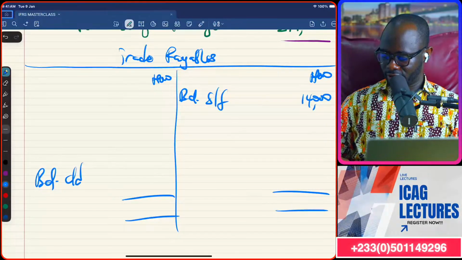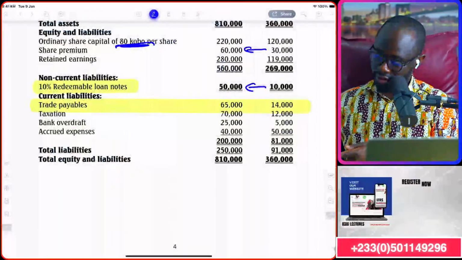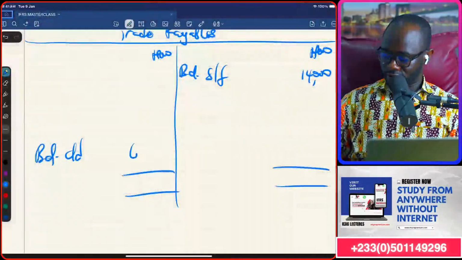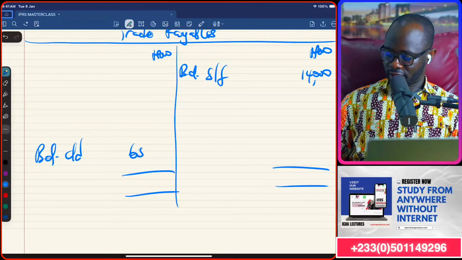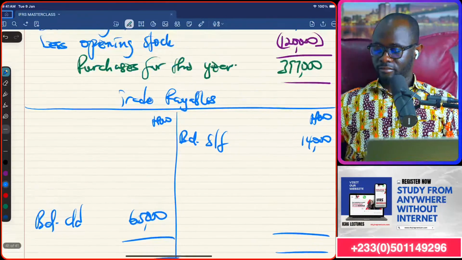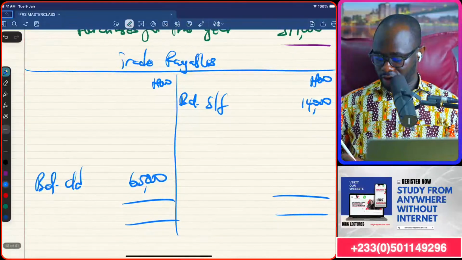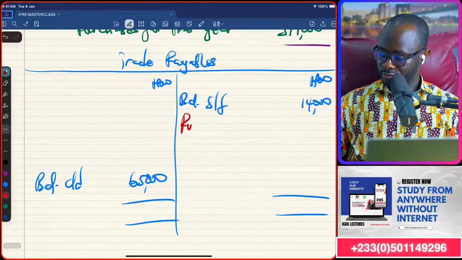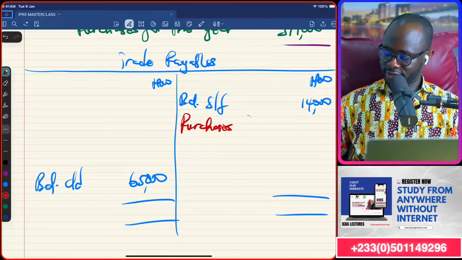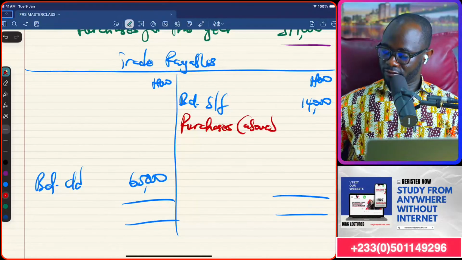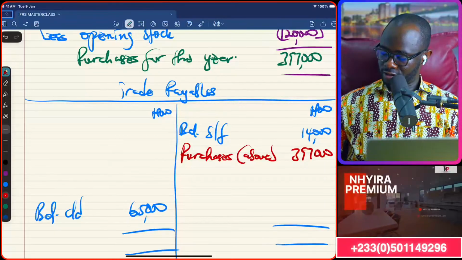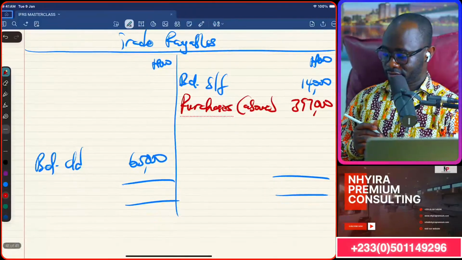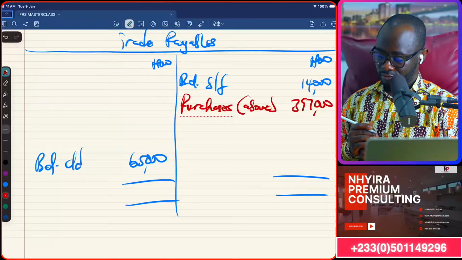Balance carried down, 65,000. Then the purchases during the year will come on the credit side. So purchases from above, 397,000 here for us.